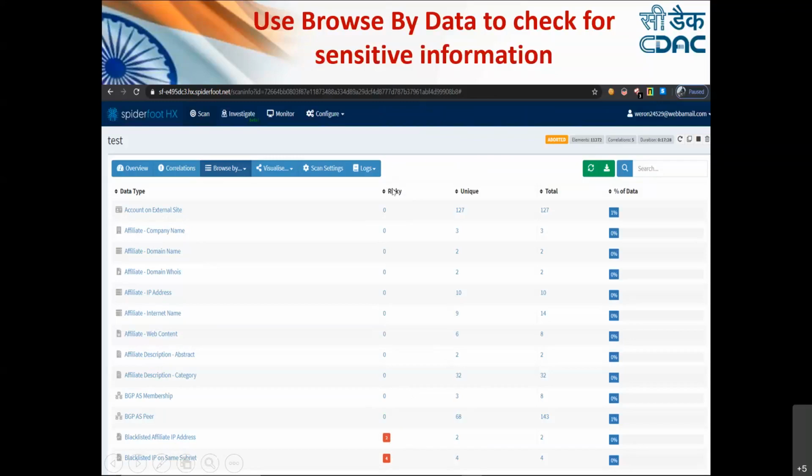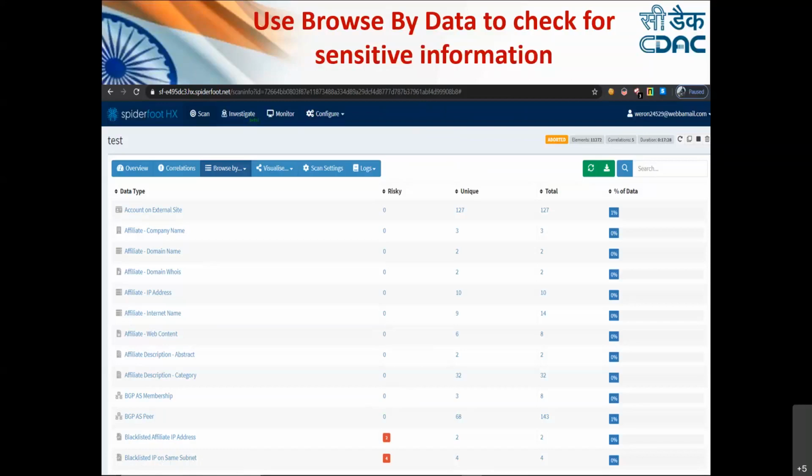Once you double click on this, you'll be getting all those various red marks, all those vulnerabilities on the top. Now you can click on these vulnerabilities and then see what all information it is providing. And believe me, a lot of information attackers are actually getting from this particular SpiderFoot as well. So this is a very nice tool for attackers for getting the information, and then exploiting it can be done very easily once they are able to get the information.